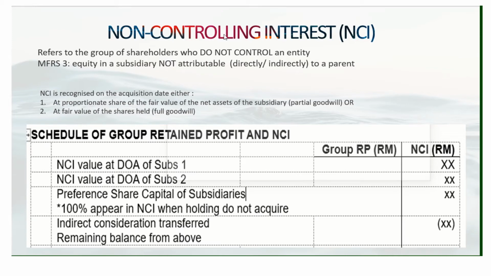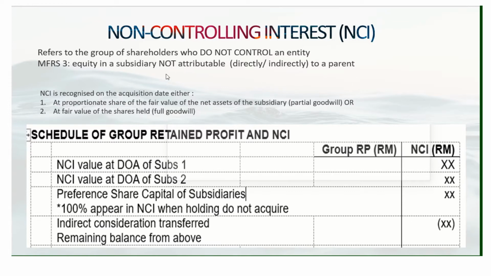Continue to discuss non-controlling interest. Basically, non-controlling interest refers to the group of shareholders who do not control an entity. According to MFRS 3, NCI is an equity in a subsidiary not attributable directly or indirectly to a parent.